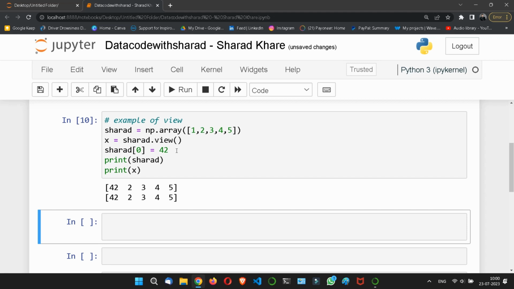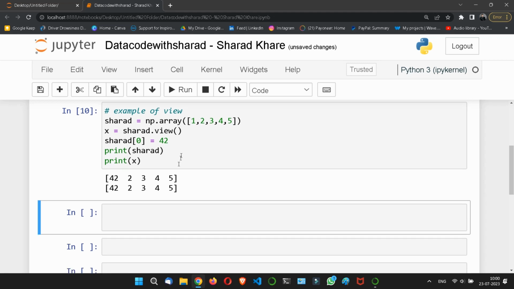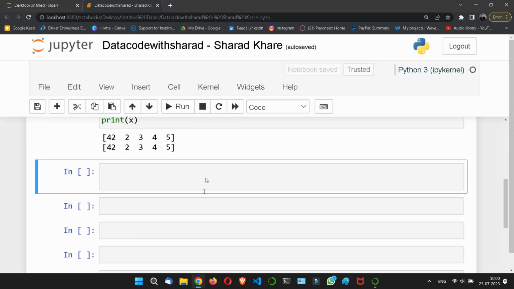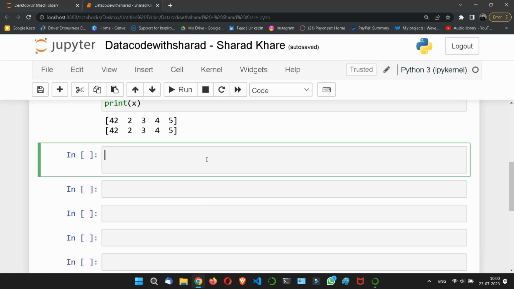And this is the actual huge difference. So now you understood the difference between copy and view. Now let me tell you, if I want to check whether an array owns its data, then we can do it by a specific method: check if an array owns its data.